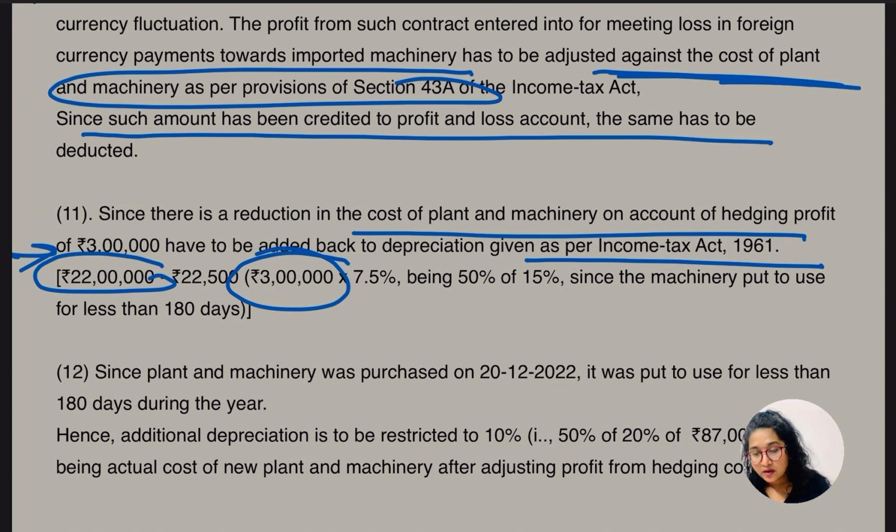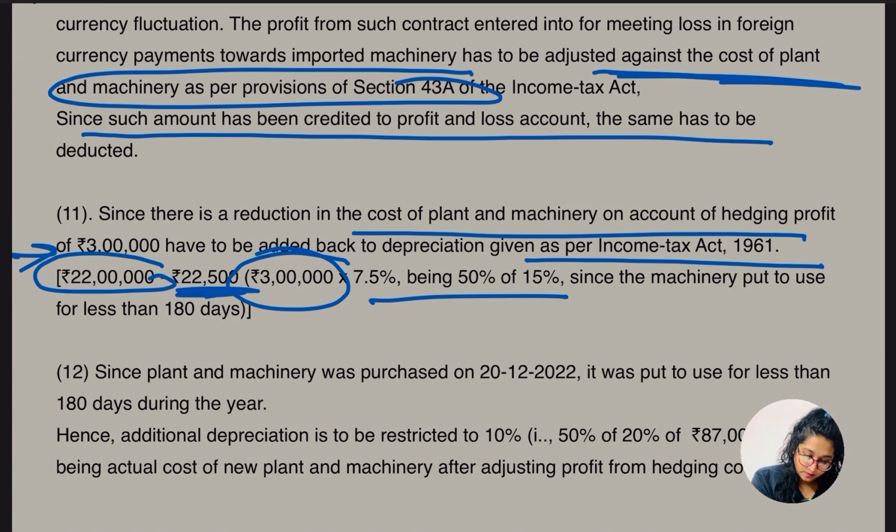As we know, the machinery was installed in December, which is less than 180 days, right? So if it is installed and put to use for less than 180 days, then we are going to get 50% of the depreciation, right? So yes, 50% of 15% is going to be 7.5%. 7.5% of 3 lakh is going to be 22,500, which is to be reduced from this part.